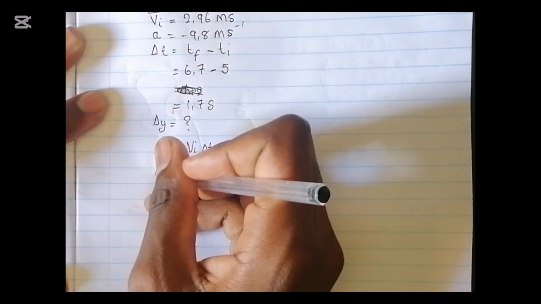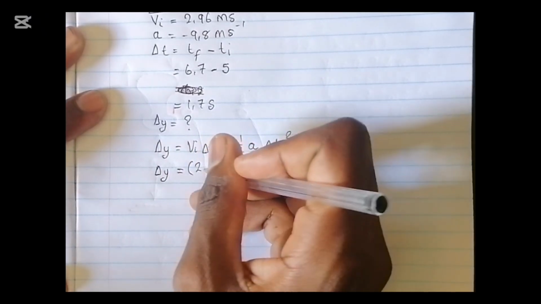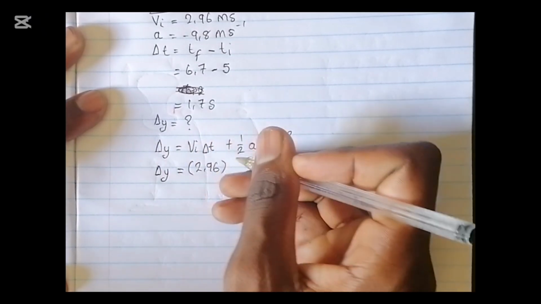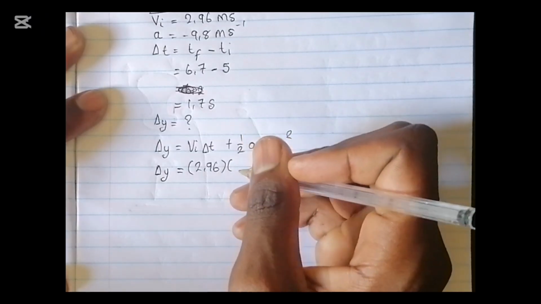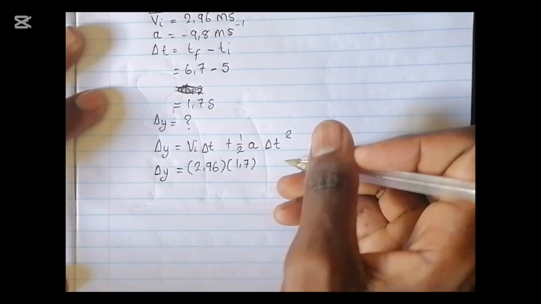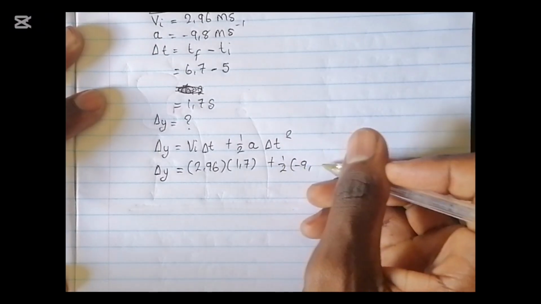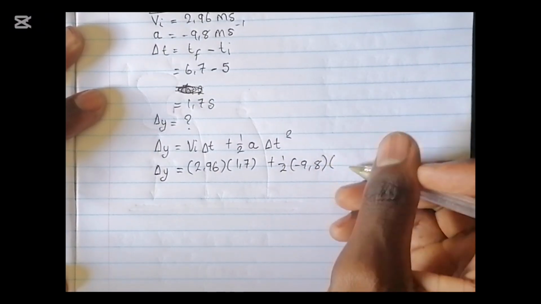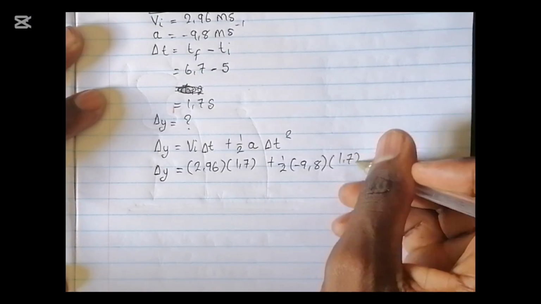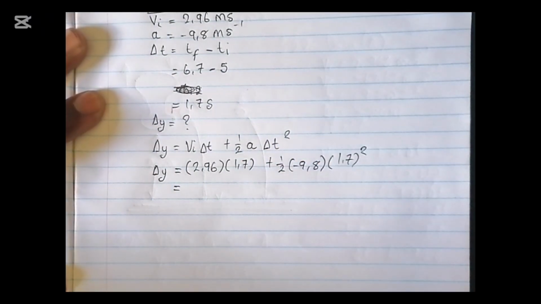So we substitute what we have. Delta y, we don't have. The initial velocity is 2.96. Our delta t is 1.7, plus 1 over 2 into negative 9.8. Then we put our delta t and square it, as the formula is raised to the power 2.